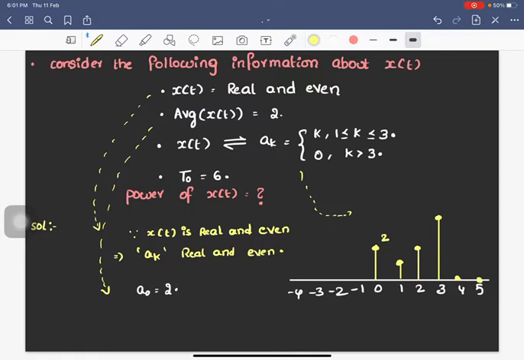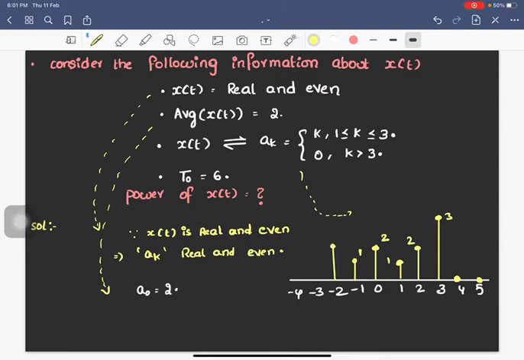Since x of t is real and even, ak will also be real and even. Therefore a minus 1 will be equal to a1, that is 1. I am drawing it, so if the heights are not the same, please bear with that. And a of minus 2 will be equal to a of 2, that is 2.